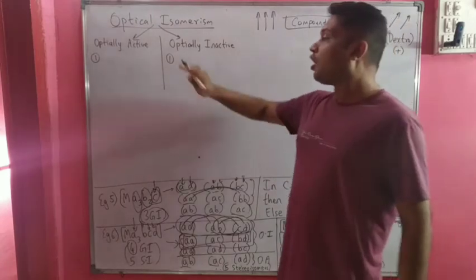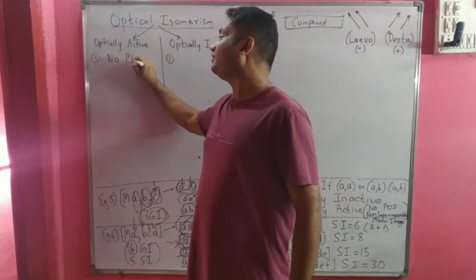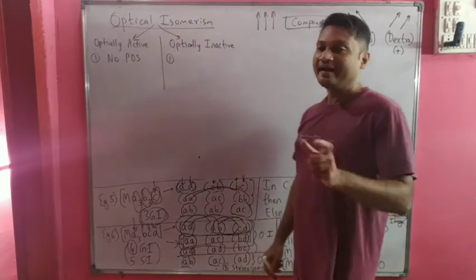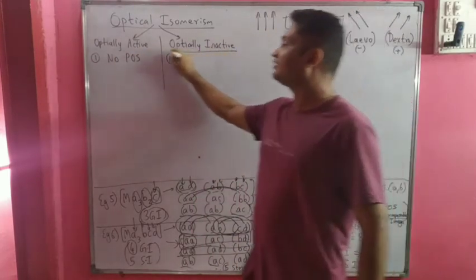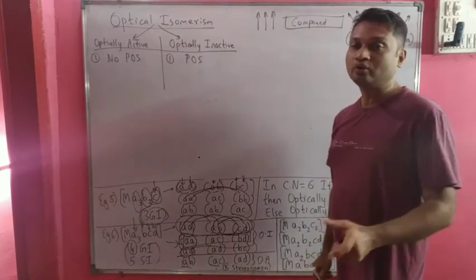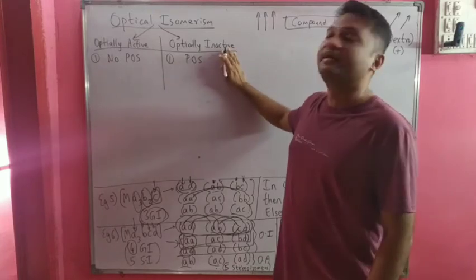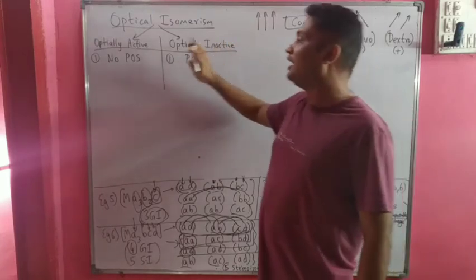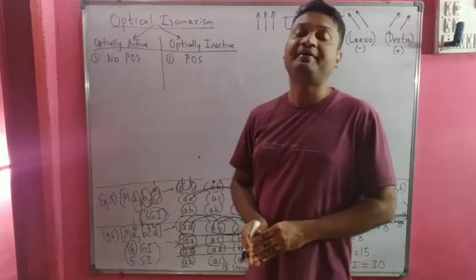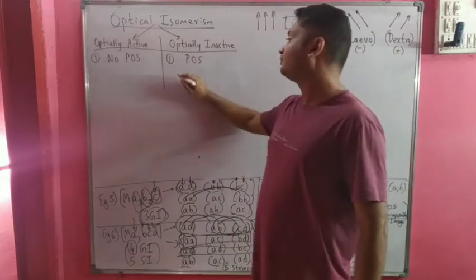For optically active compounds, we have no plane of symmetry, whereas for optically inactive compounds, we have a plane of symmetry. So there is at least one plane of symmetry in optically inactive compound, and there is no plane of symmetry whatsoever in optically active compound.